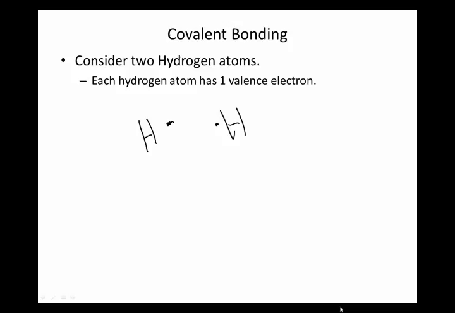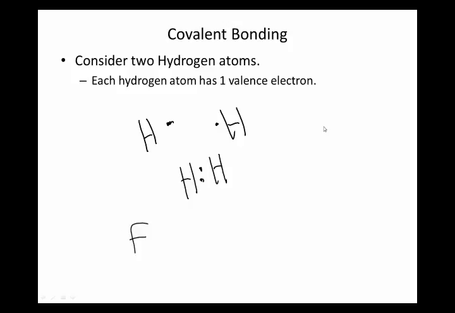Well, these two hydrogen atoms encounter each other, and one can't rip an electron away from the other. It's not possible, because they both hold on equally tightly. So they say, well, fine, we can just share. So they hang out here, and the two electrons hang out between them, and then they're happy. Each one has what it considers to be 2 electrons.